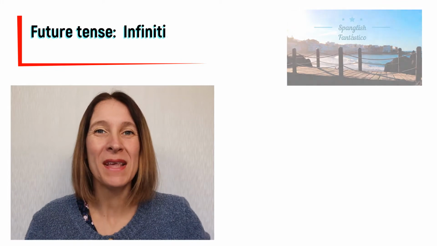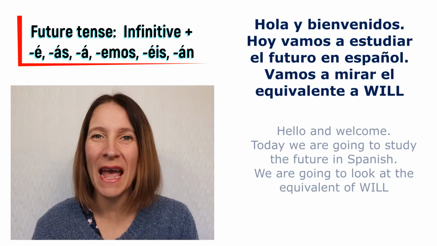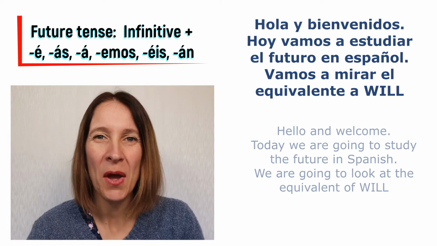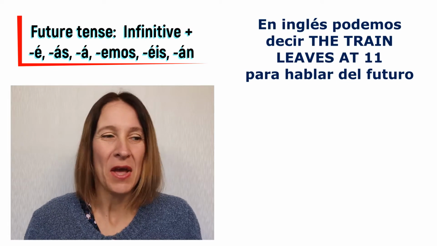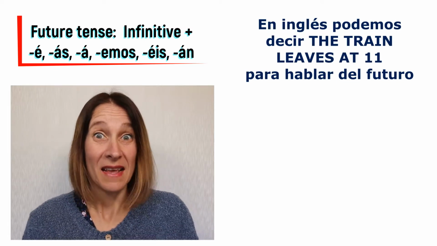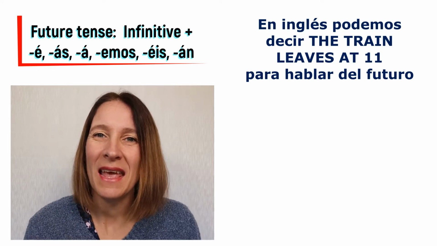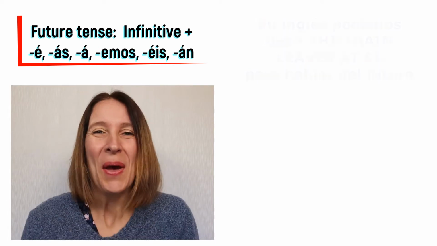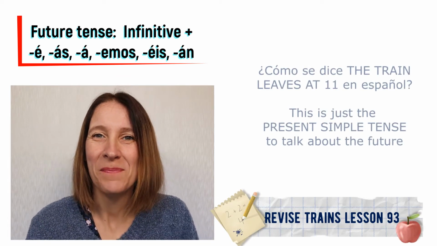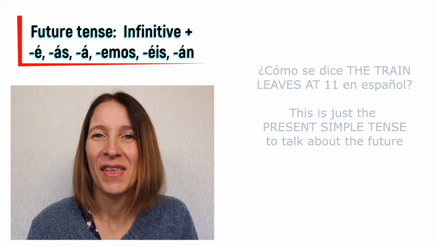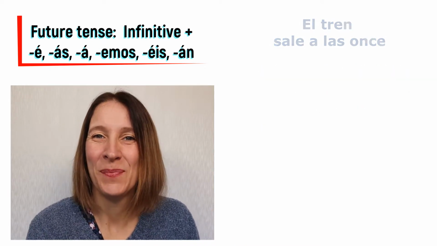Hoy vamos a estudiar el futuro, okay? Generally and específicamente, we're going to look at will. En inglés, we can say the train leaves at 11. Es el futuro, ¿verdad? En español, we can do exactamente igual, the same thing. Podemos decir, oh, well, how would you say it? The train leaves at 11. El tren sale a las 11.